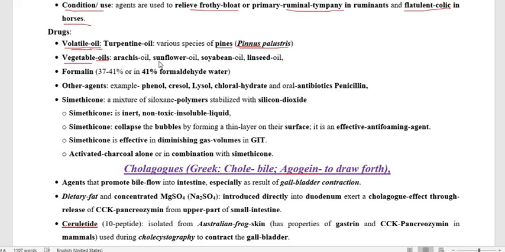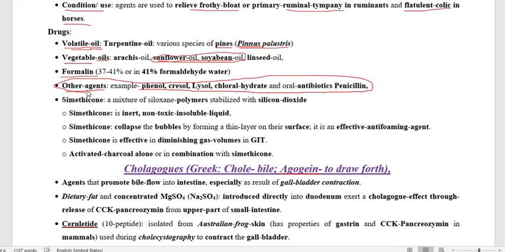As you know, sunflower and soybean oil are the most usable refined oils. These help to remove the gases as well as the fermentation. Other than the oils, we may use formalin. Other than formalin, we also use drugs under the category of other agents, like phenol, cresol, lysol, chloral hydrate, as well as some antibiotics like penicillin.